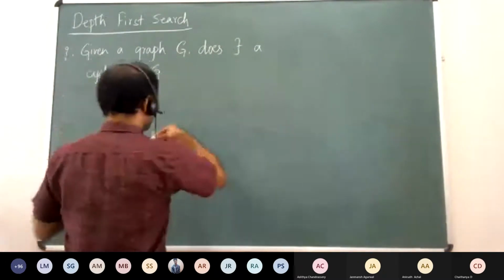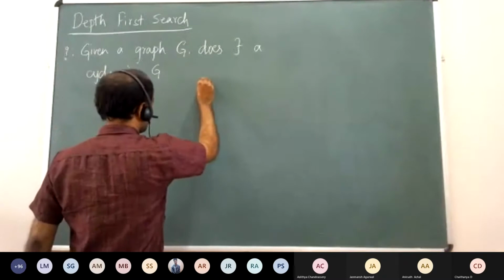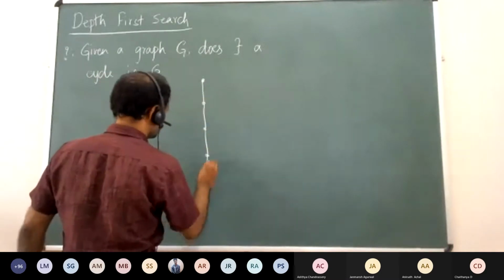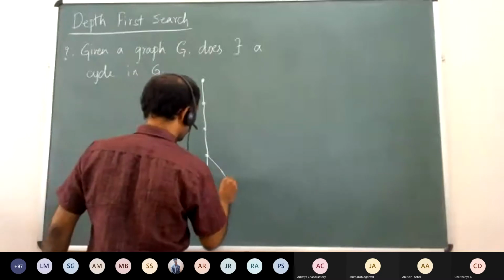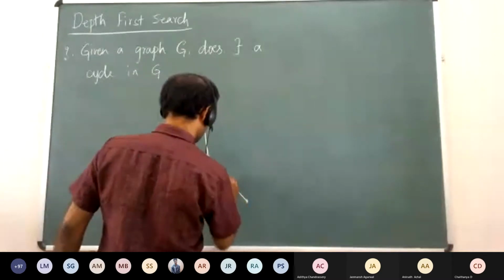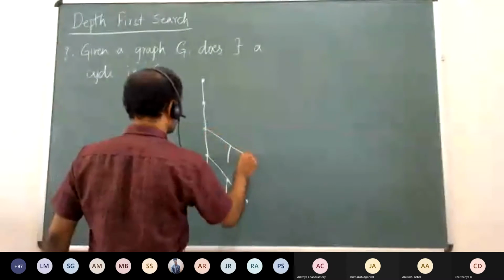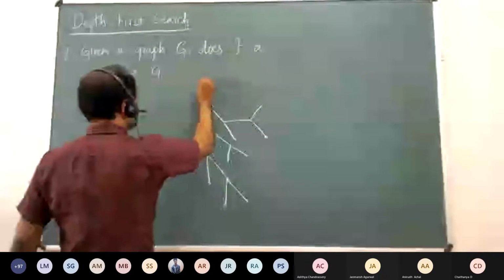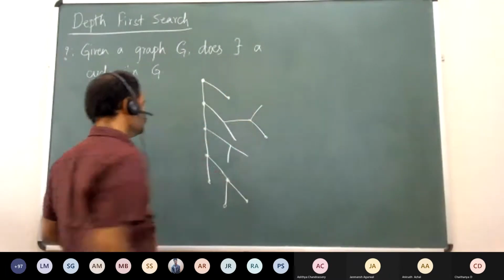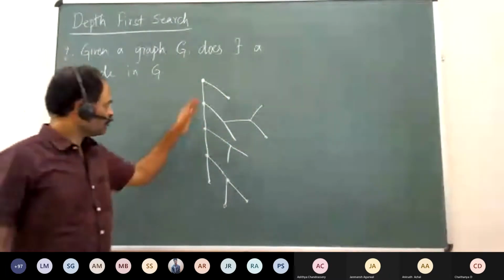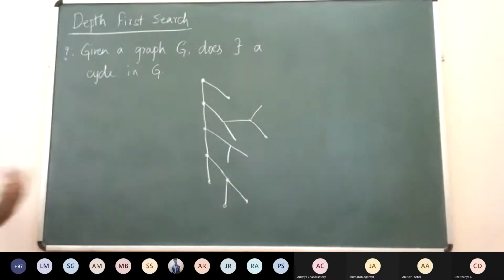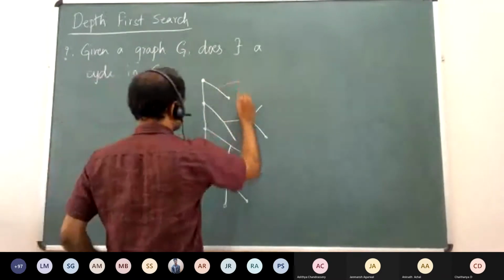we differentiate edges, right? You start from some vertex, you keep going, right? After some point you can't go, then you backtrack and you go like this, right? Then you might backtrack, something like this, right? Now there can be other edges in the graph. These edges which we are using for discovering any new vertex, these edges we call tree edges.